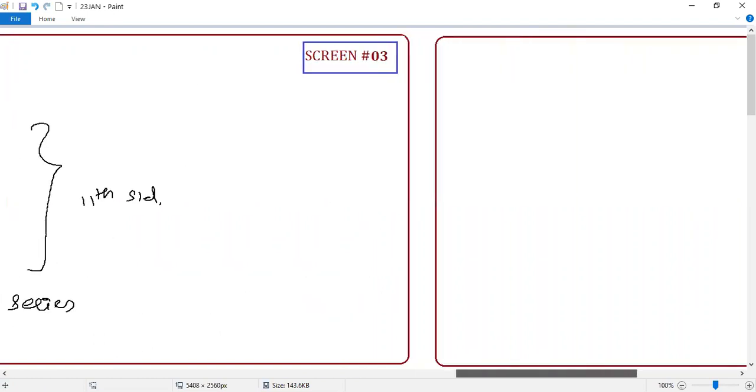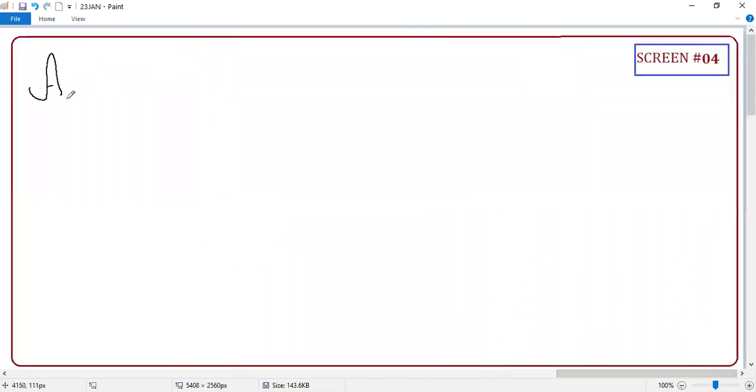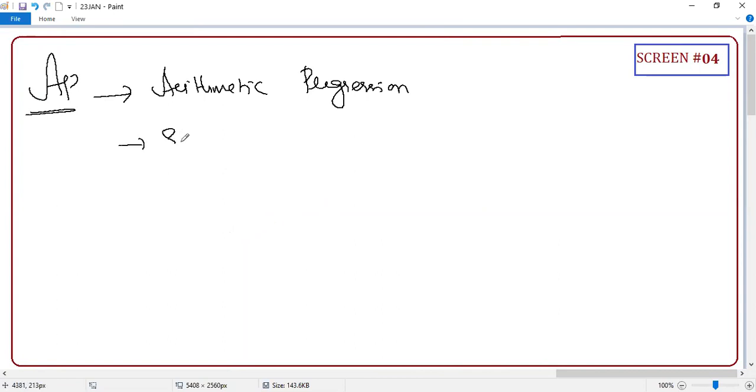Okay, so we learned about AP. Guys, I'm just revising. AP stands for what? Arithmetic progression or arithmetic sequence. Clear? So what is that? Can you tell me the definition?